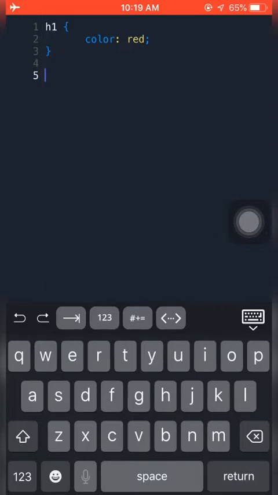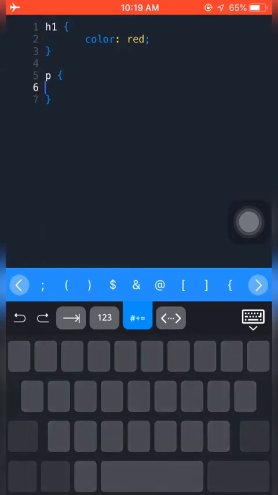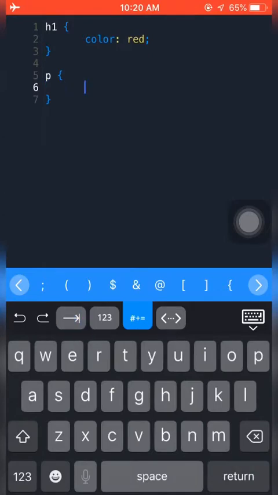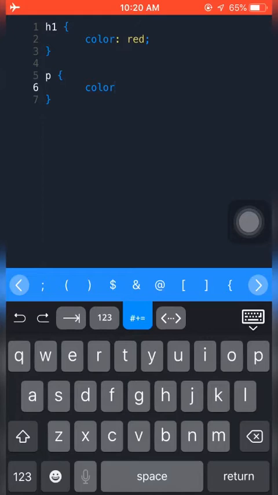Let's see. We have P. Then we will have this one, curly braces. Then we want to change the color to what? What do you want the color to be? Tell me.